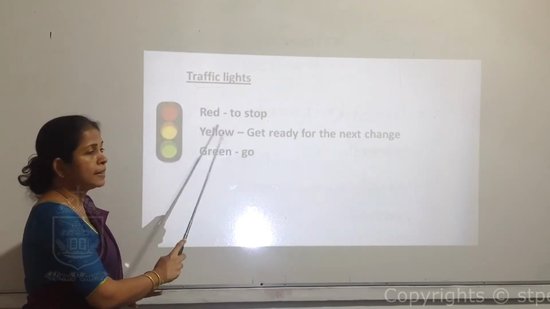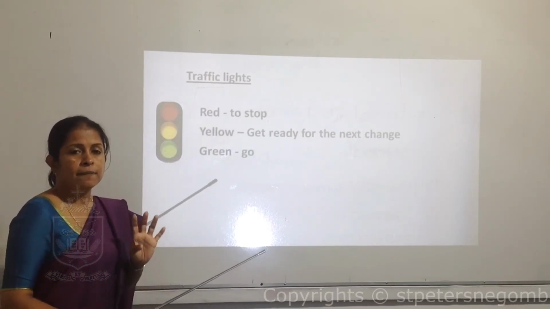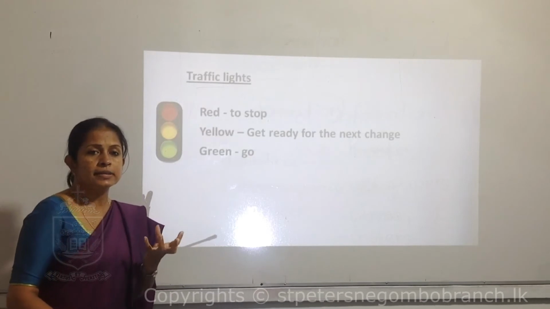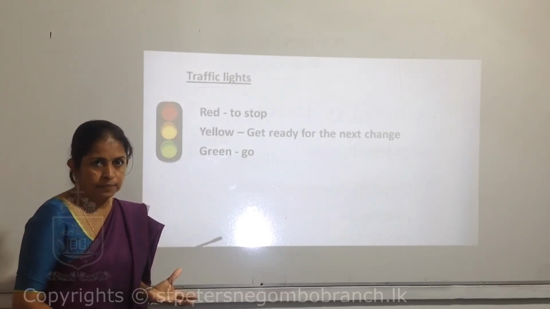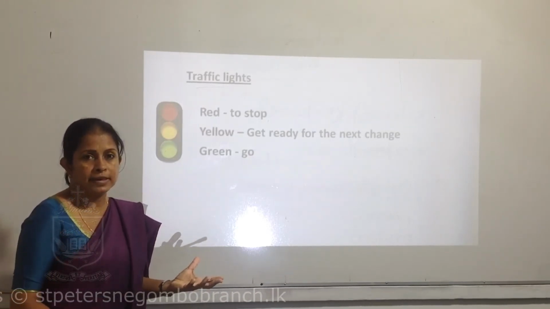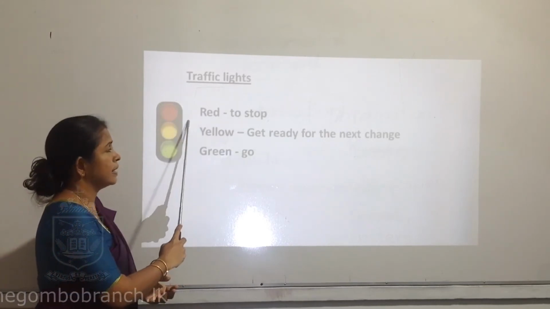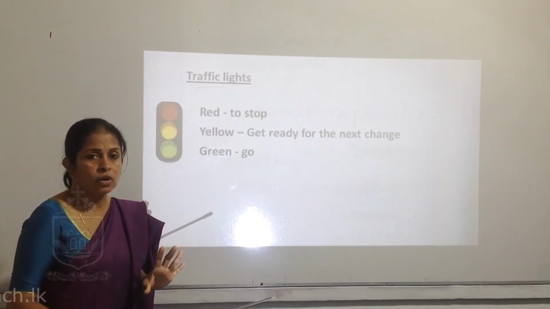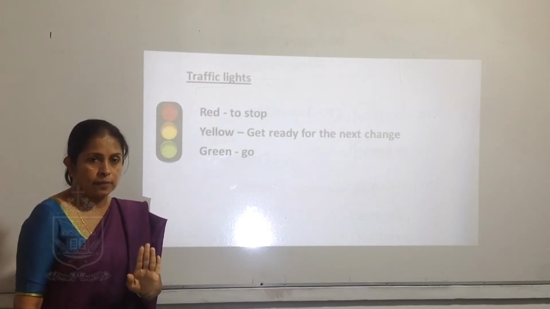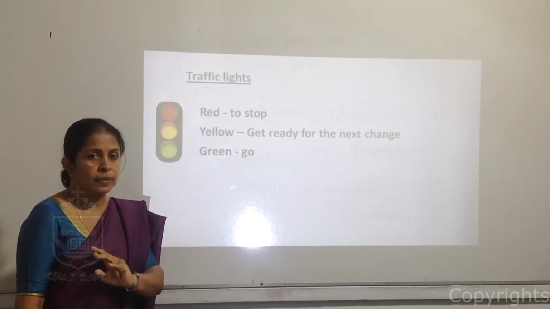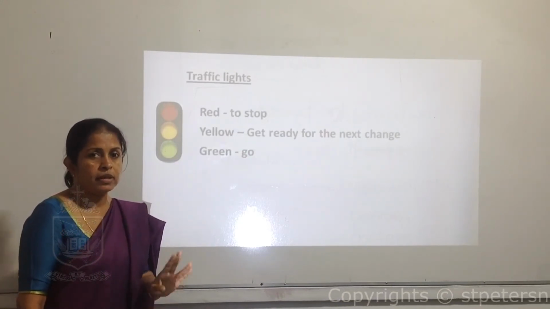We'll see what each one means. Each color gives a sign, telling something to the vehicles and pedestrians. If the red light is on, what they say is stop. Even for the pedestrian, they have to stop moving, they can't cross.